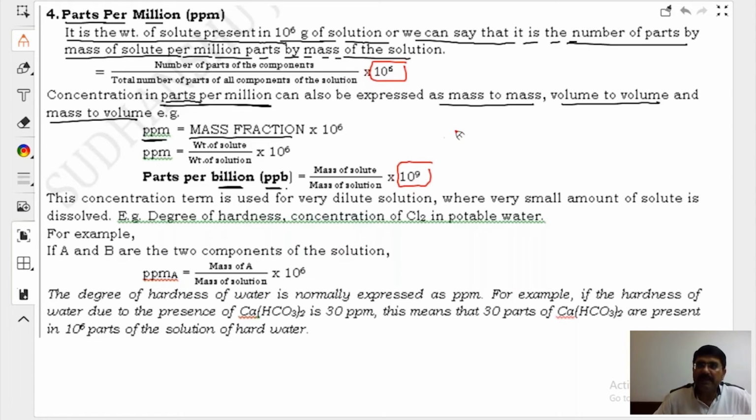Anand, try to solve it again. If you're not able to understand, we will have a discussion on the phone also.